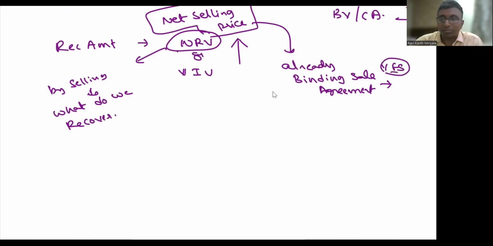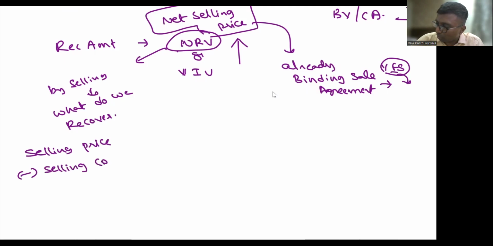Then take that number. A binding sale agreement means I have already entered into an agreement with you that I will sell this machine for 10 lakh rupees. So it is 10 lakh rupees minus selling cost. And NSP means what? That is nothing but selling price minus selling cost. Net realizable value means selling costs are supposed to be reduced.